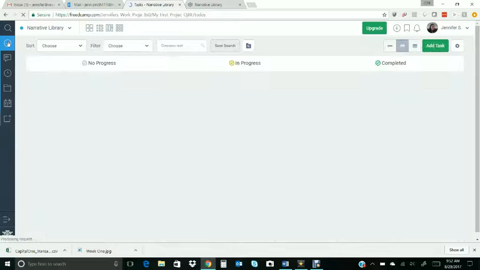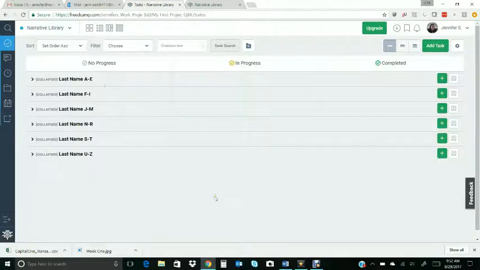So let me just show you what this looks like. Along the top, we have our tasks that are categorized by no progress, in progress, and completed. When you hear task, just think that each task represents a specific client or person that we're trying to help. When you first start writing for us, you have either been assigned or you've chosen a group by last name, A through E and so on. That'll be the tab that you work in. You don't really need to worry about any of the other tabs unless you're assigned to another last name group.